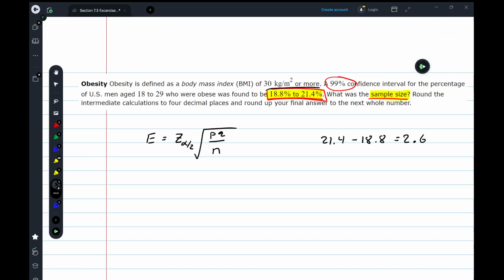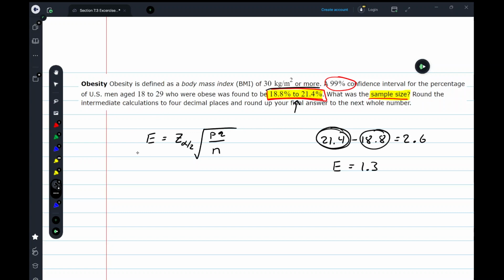Now, if the distance from the lower end to the upper end of my confidence interval is 2.6, what is my margin of error? My margin of error is half of that, 1.3. Because to find a confidence interval, you take the middle value and add and subtract 1.3 to get the 18.8 and the 21.4. So I know my margin of error is 1.3.